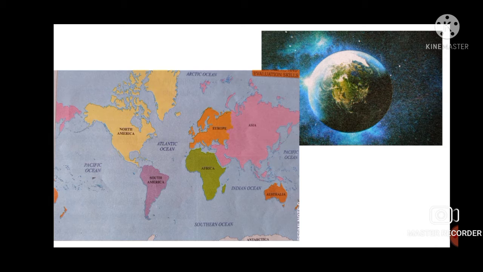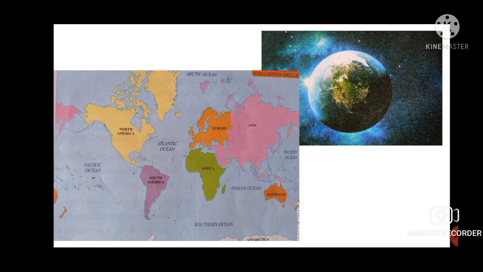Now, continent. You can see this map, right? This shows us the continent. What is continent? The big land masses present on Earth's surface. There are 7 continents in the world. How many? 7. Underline this continent: Asia, Africa, North America, South America, Antarctica, Europe, and Australia. Let's revise: Asia, Africa, North America, South America, Antarctica, Europe, and Australia. Now we are going to study these continents in deep.